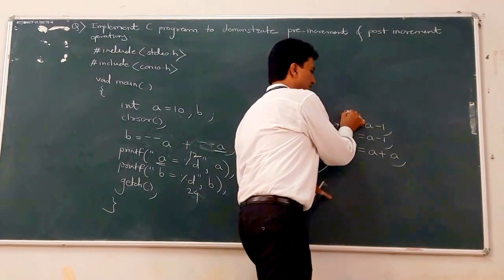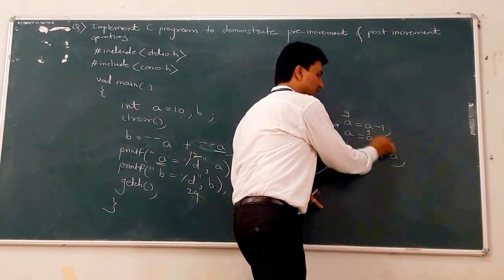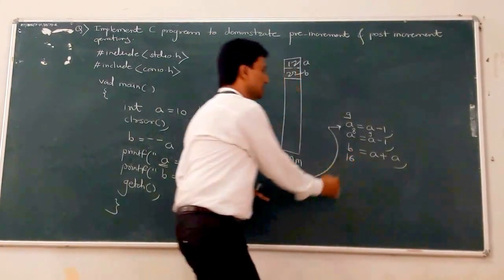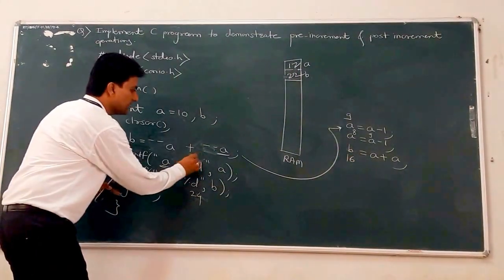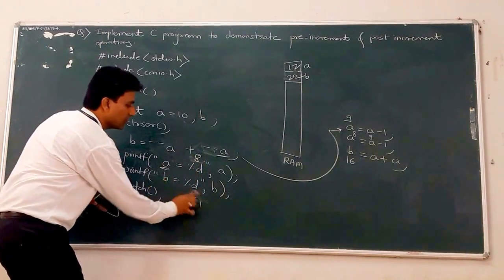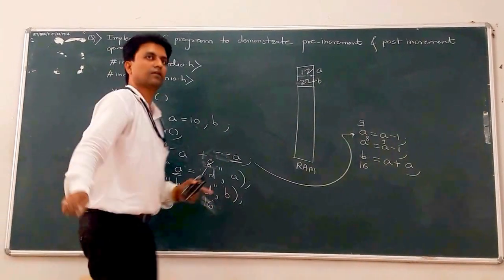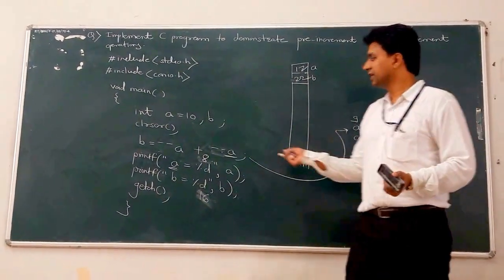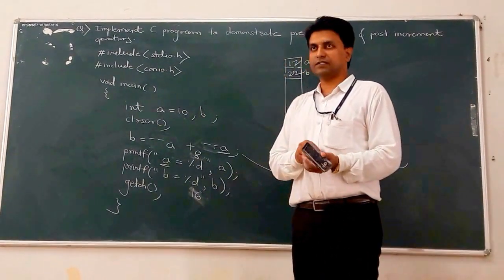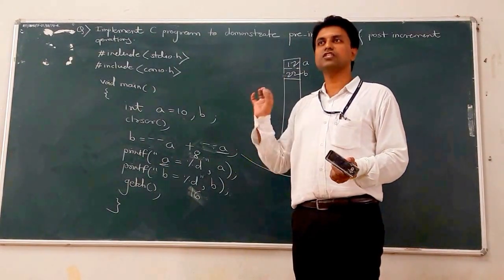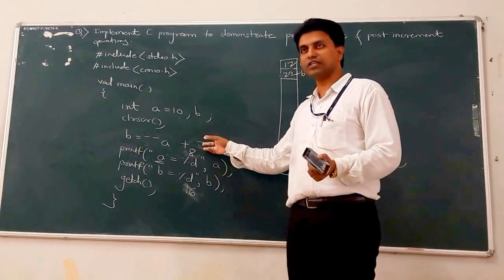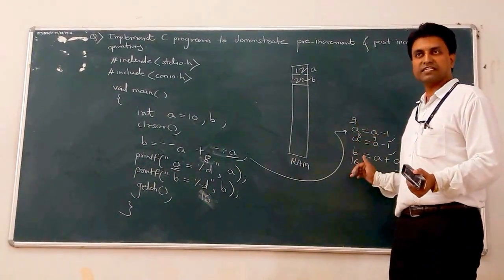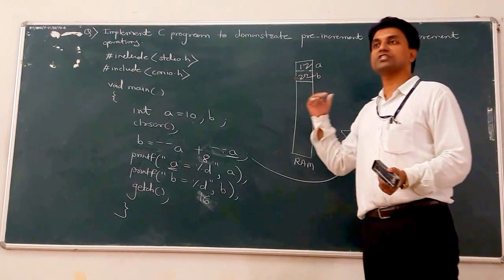So 10 minus 1, that is 9. After that 9 minus 1, that is 8. And 8 plus 8 is 16. So the current value of A is 8 and the current value of B is 16. Okay, clear? So that is called the pre-decrement operator.